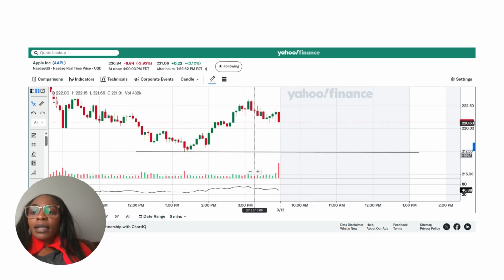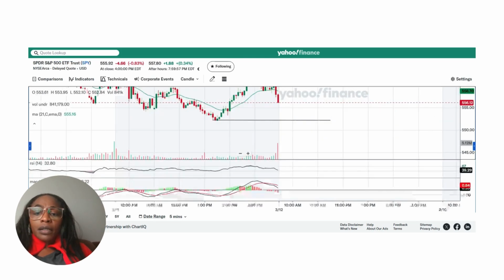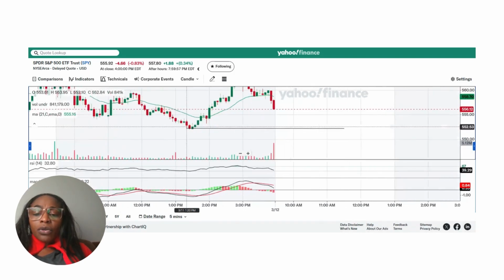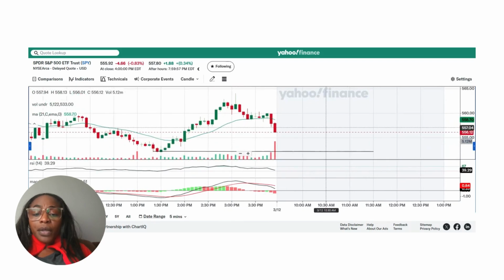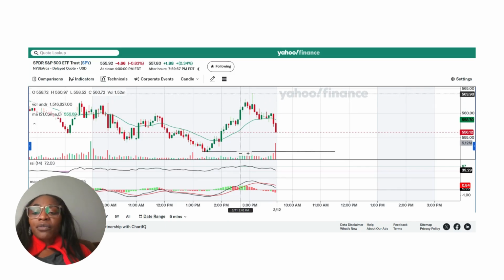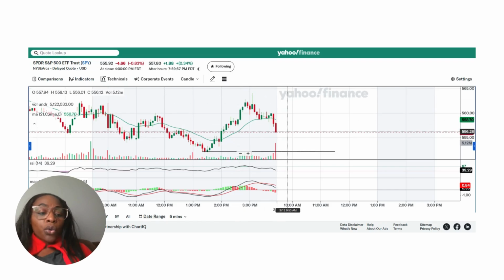My next stock, guys, will be SPY. SPY is on the bearish downtrend, guys. 575 all the way to 555, retraced the 562 level. It rejected the 563.90 all the way to 556. I have a target level all the way to 552 again.